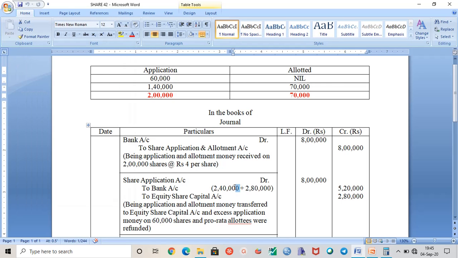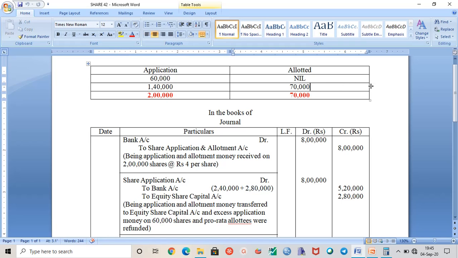You can see here this 2,40,000 is coming here. But you can see 2,80,000 also. How is this coming? Now you can read the line: excess money received on application and allotment was refunded in cash to rejected applicants and pro rata allottees. It means that out of 1,40,000, 70,000 shares were allotted on a pro rata basis.